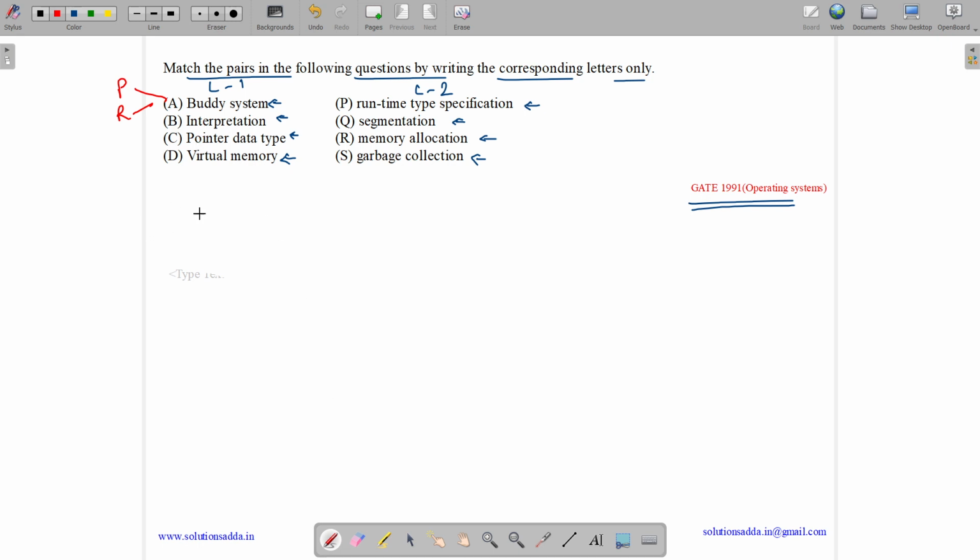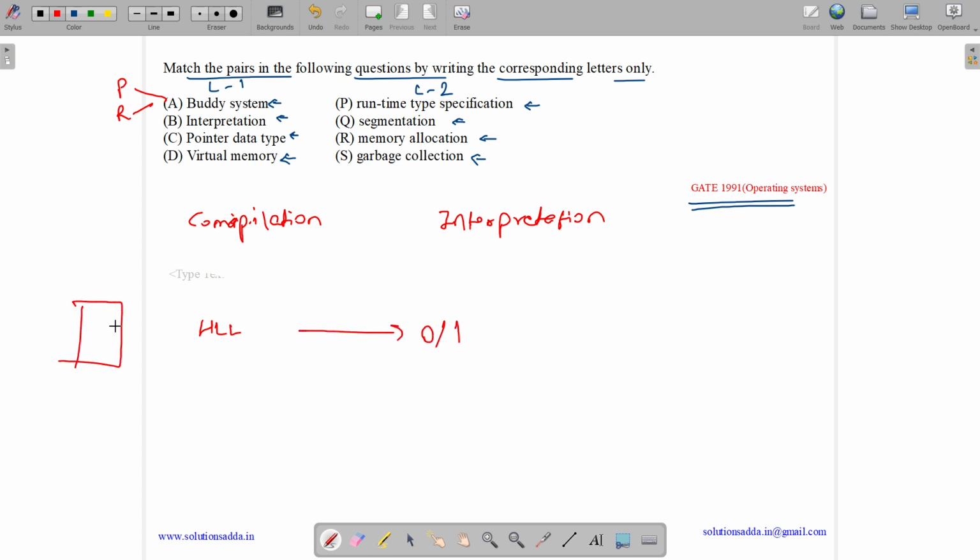Interpretation. There are basically two terms, compilation and interpretation. Suppose we are converting our high level language to machine language, or zeros and ones. In compilation, we convert the entire code at once into zeros and ones using the compiler as our program.